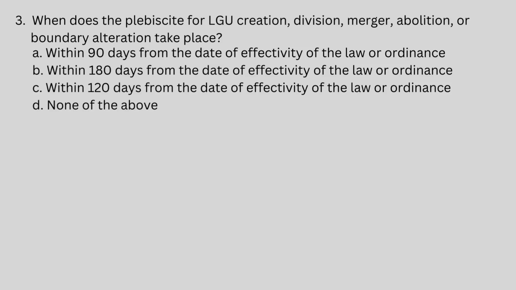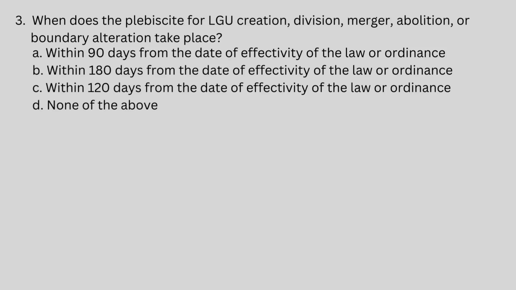Number 3, when does the plebiscite for LGU creation, division, merger, abolition, or boundary alteration take place? A. Within 90 days from the date of effectivity of the law, or ordinance. B. Within 180 days from the date of effectivity of the law, or ordinance. C. Within 120 days from the date of effectivity of the law, or ordinance.